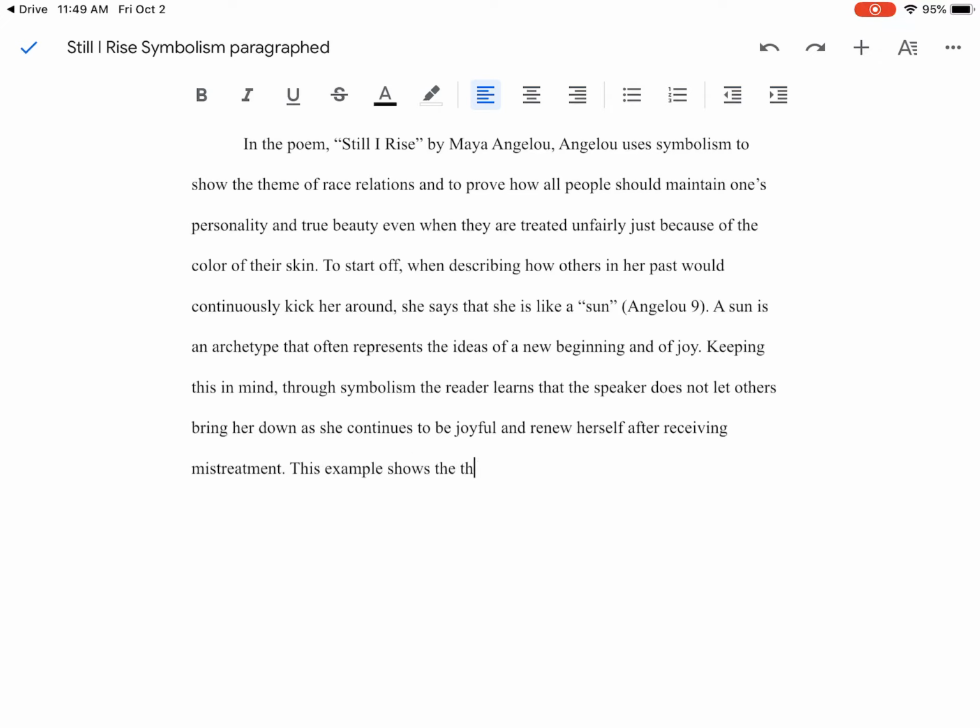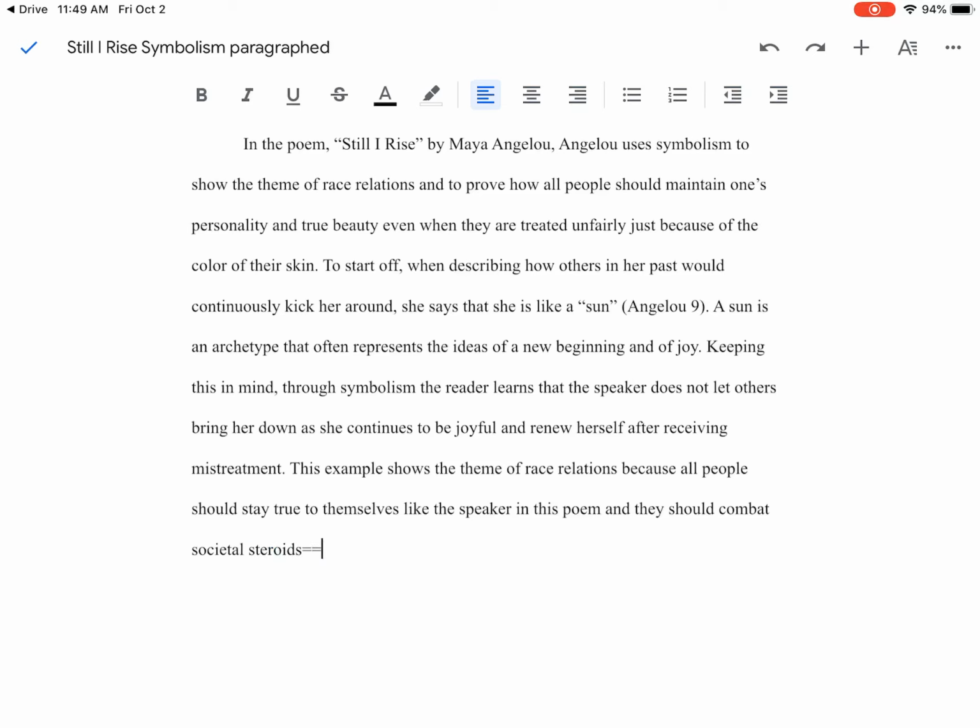This example shows the theme of race relations. We always want to mention that theme because all people should stay true to themselves like the speaker in this poem. And they should combat societal stereotypes. Oops, not steroids. Stereotypes with no signs of weakness to the outside world.